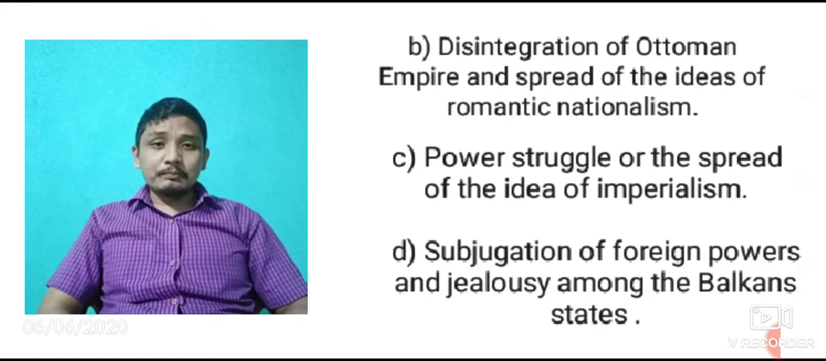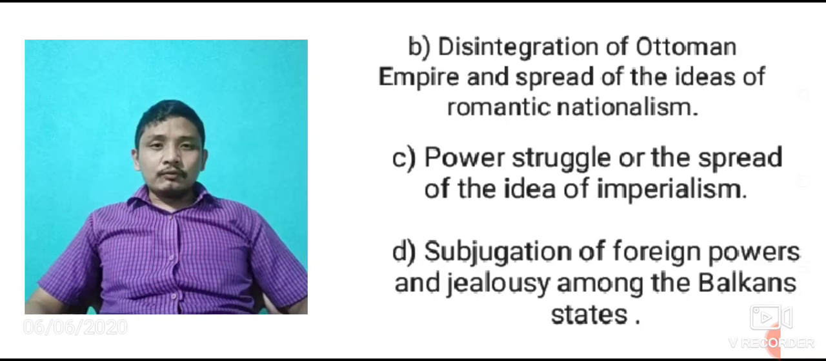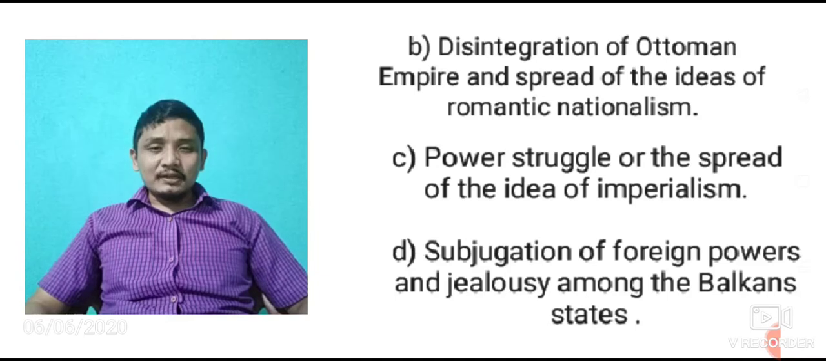That means the Ottoman Empire started to break down, and at the same time ideas of romantic nationalism spread. And when these ideas spread and the Ottoman Empire started breaking down, the feeling of a nation state, the feeling of an independent nation, spread over there. So they all wanted to fight for their freedom, for their independence, for their nation state. Okay, that's why tension also broke out.